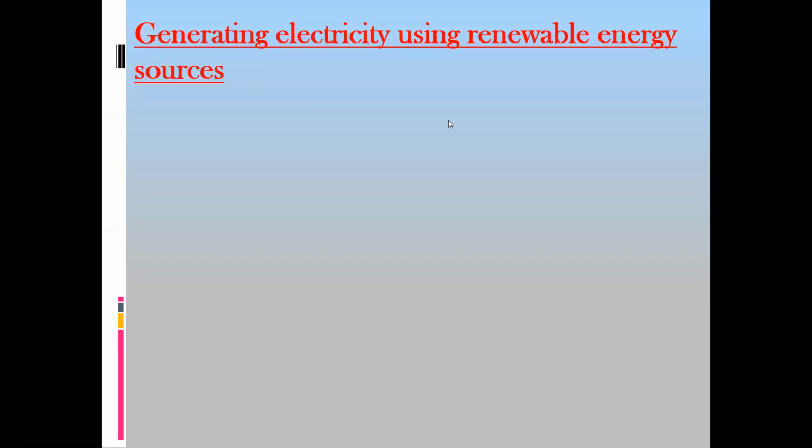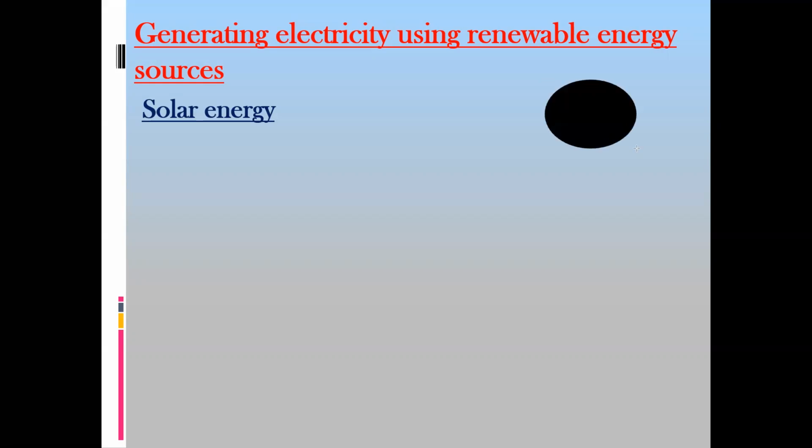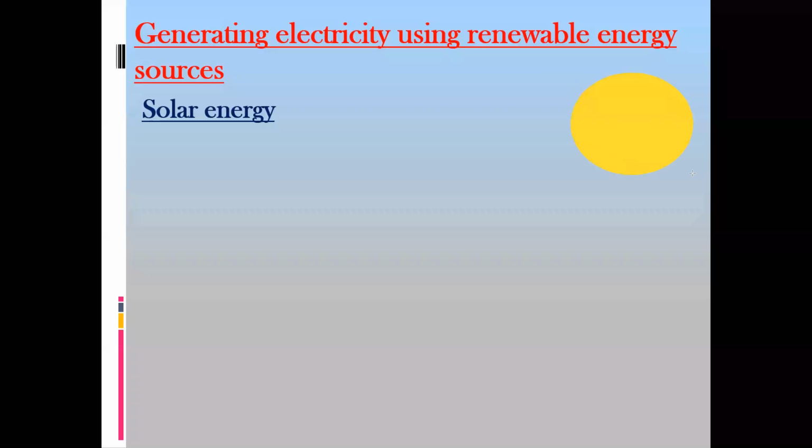Then how can we generate electricity using our renewable energy sources? We can use solar energy. So how can solar energy be used to produce electricity? First, the sun, because without the sun you cannot generate this electricity.